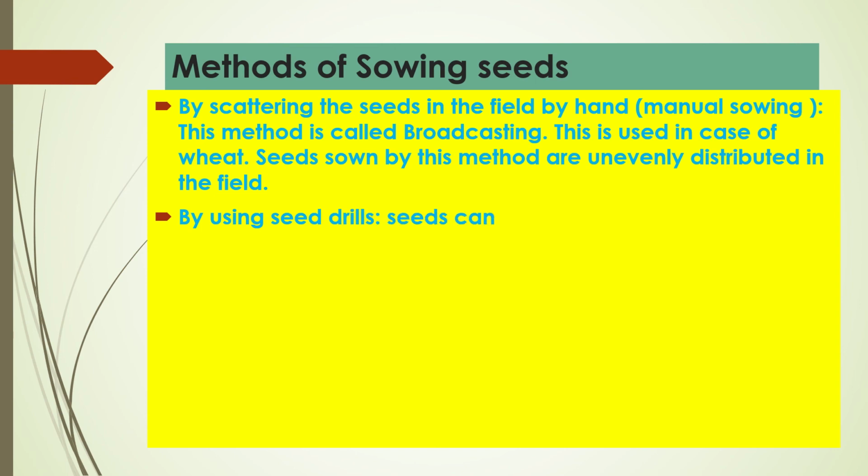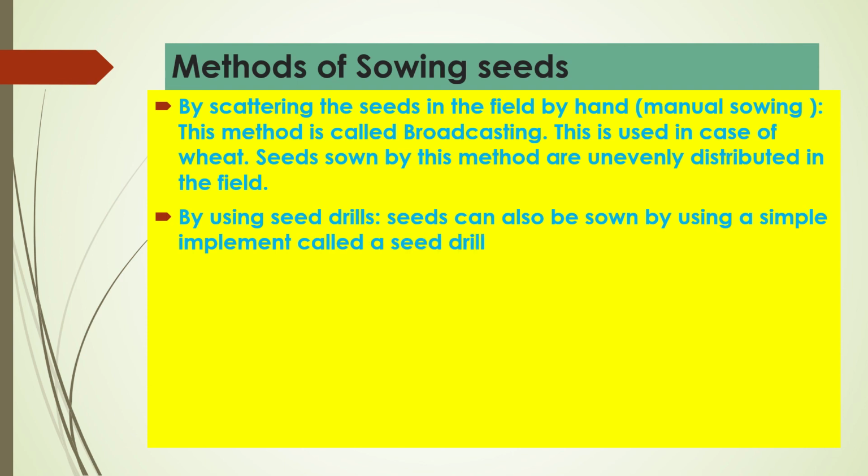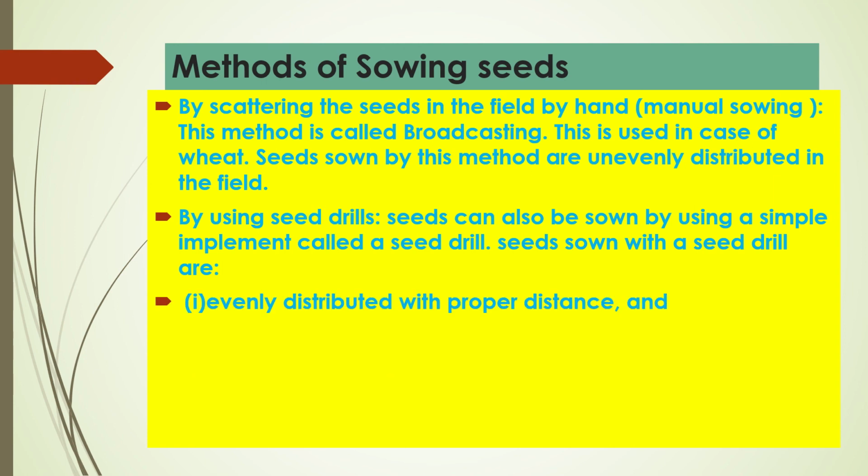Seeds can also be sown by using a simple implement called a seed drill. Seeds sown with a seed drill are, first, evenly distributed with proper distance, and second, reach the right depth.